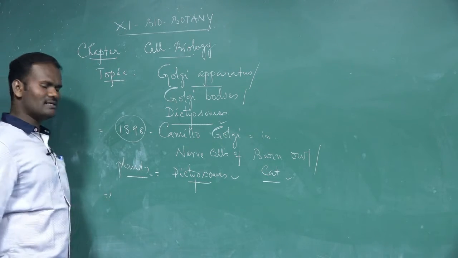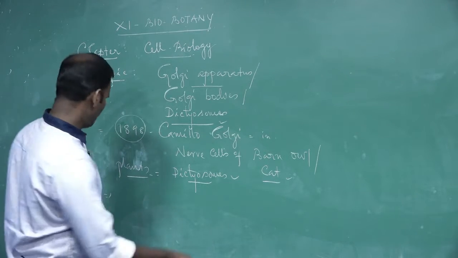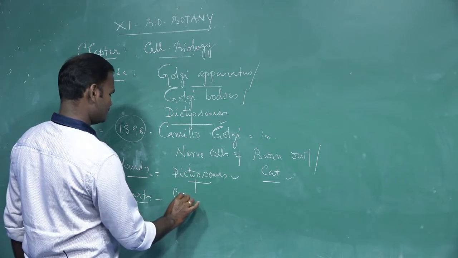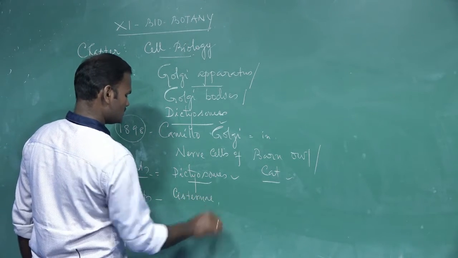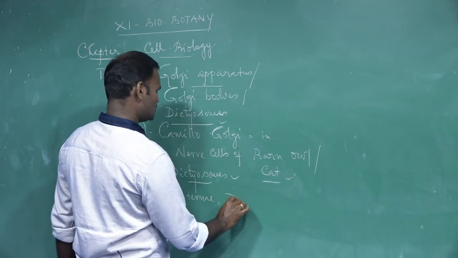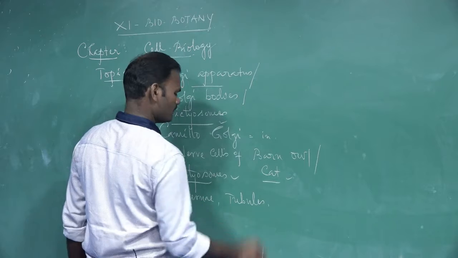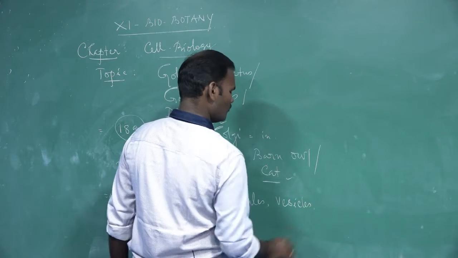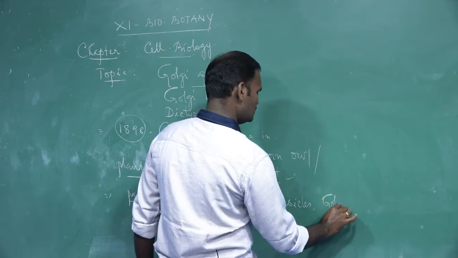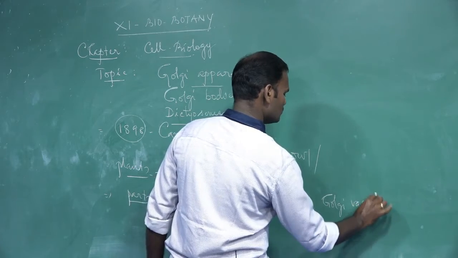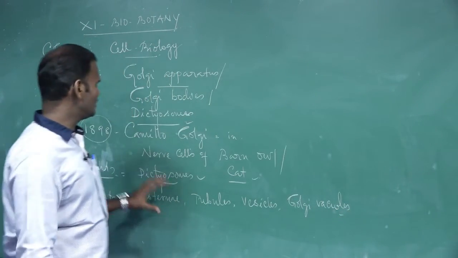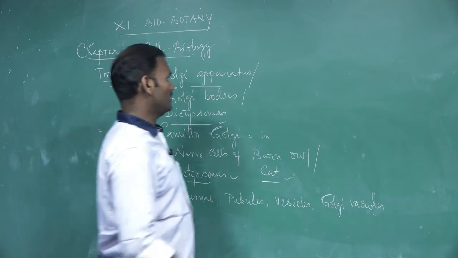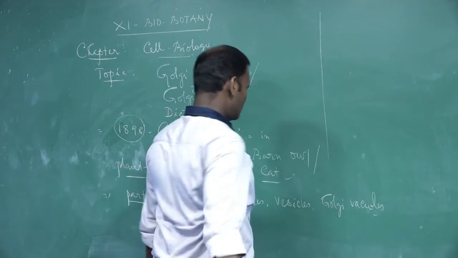Generally, the Golgi apparatus is composed of four main parts. What are the four main parts? The first one is cisternae. The second one is tubules. The third one is vesicles. The fourth one is Golgi vacuoles. These four parts are arranged and combined together to form the Golgi apparatus, also called Golgi bodies. I will explain them one by one.